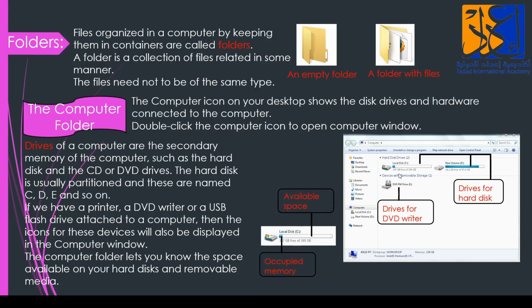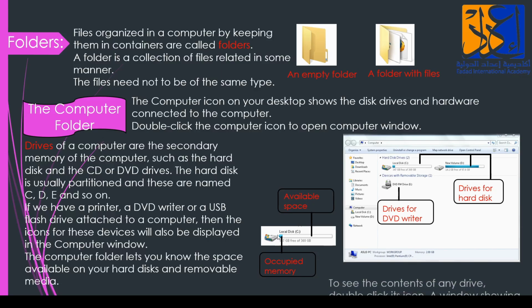Now, how do we see the available space of our hard disk and removable media? I'm just giving an example of local disk. The blue colored part is occupied memory and the white empty space is the available space, so I can still save many things into it because it's only lightly used.